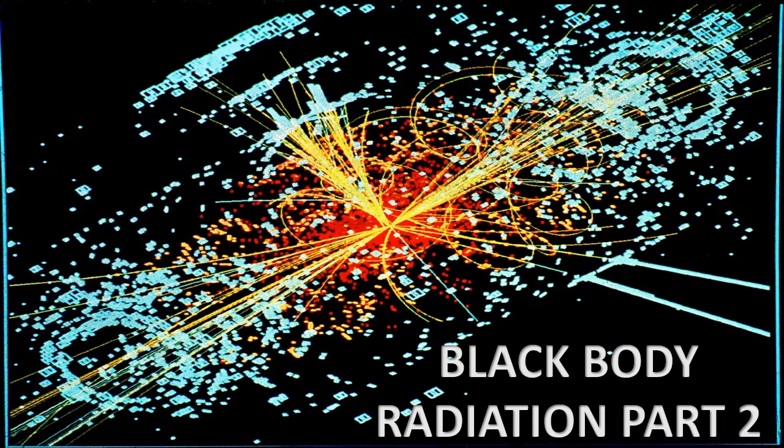In our Black Body Radiation Part 1, we understood about emissive power and absorptive power. Let us recall once again. If A equal to 1, body is the best absorber. And if A equal to 0, body is the best emitter. And this condition exists in a body known as black body. And the radiation absorbed or emitted by black body is known as black body radiation.